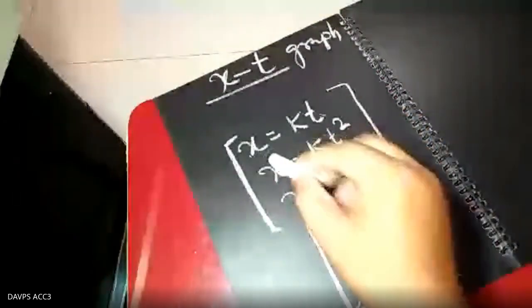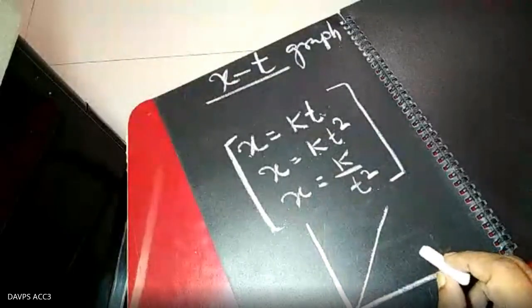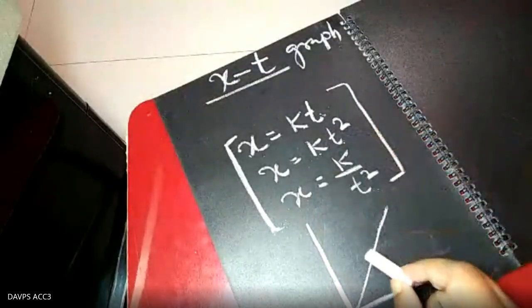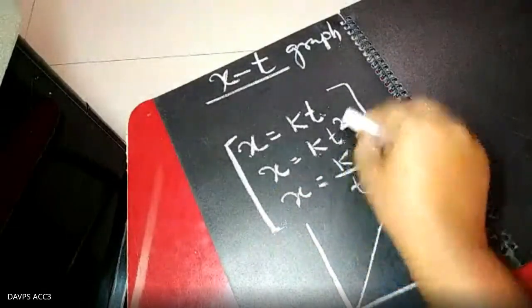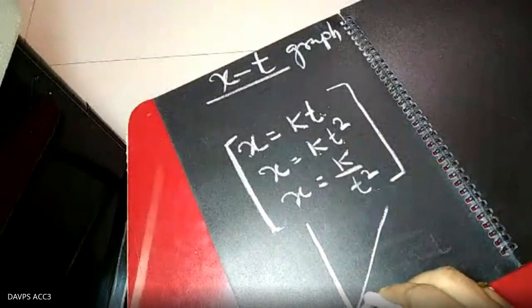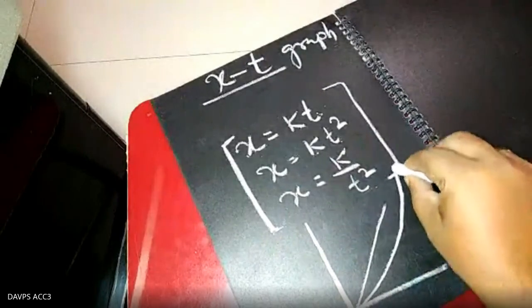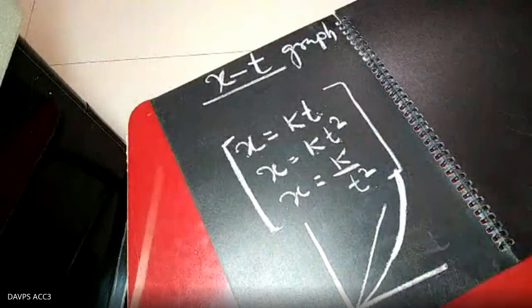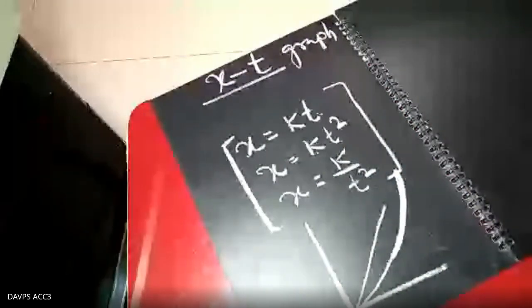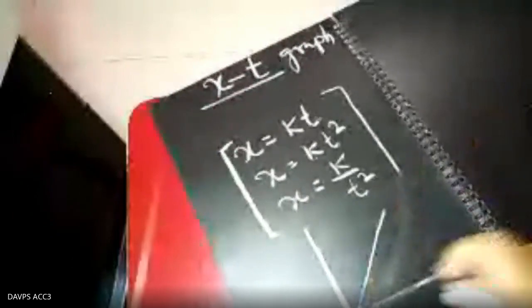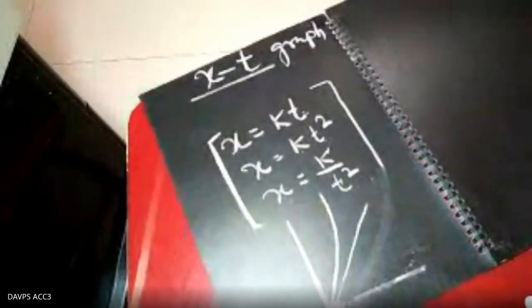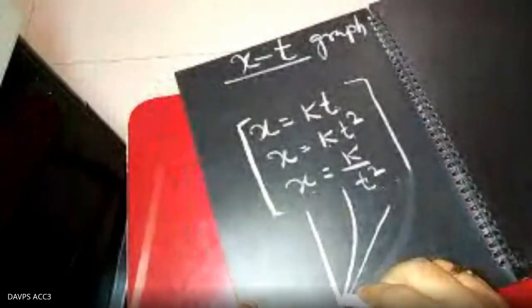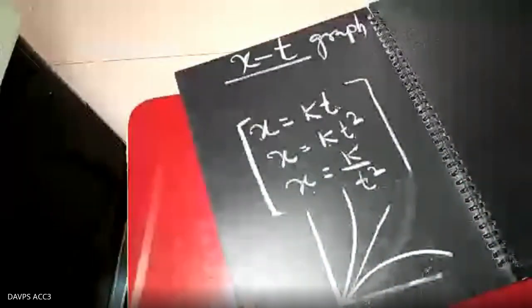the graph must be increasing, because at t equal to 1 second, suppose x equal to 1. If t equal to 2 seconds, then x becomes 4. So no doubt it increases. The graph in kt square form must be like that, an increasing graph. If x equal to k by t square form, automatically the graph is in that manner.